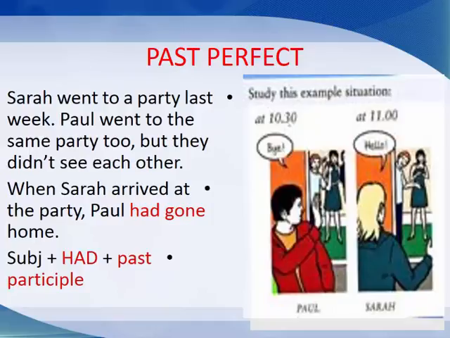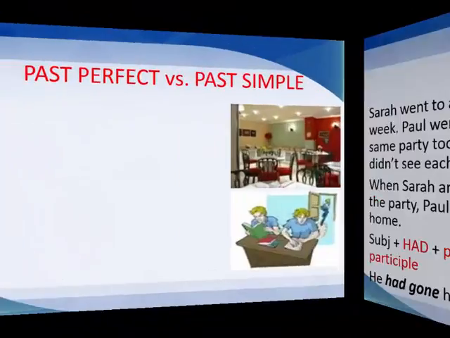I can form the past perfect tense using subject, all pronouns with had plus the past participle of the verb. I use had plus verb 3, I mean the third conjugation of the verb, it's the past participle. He had gone home. Had plus the past participle of verb go is gone. Another example.